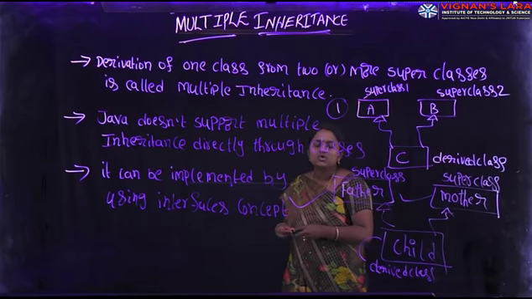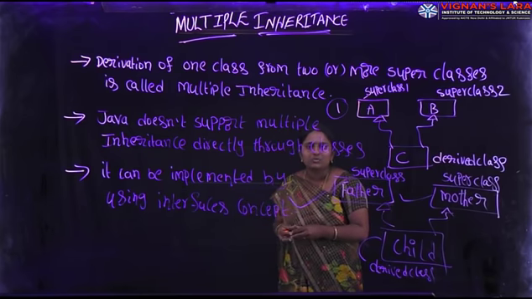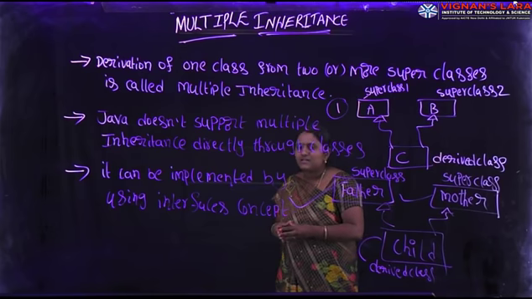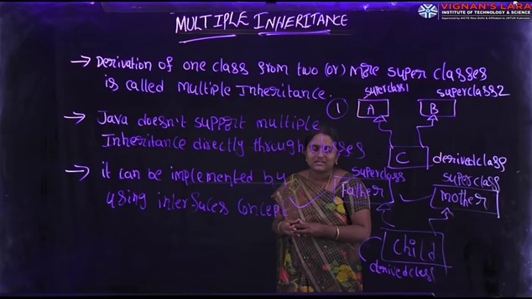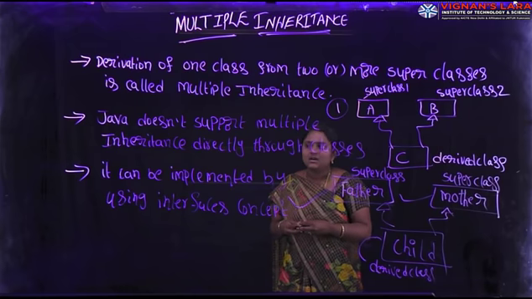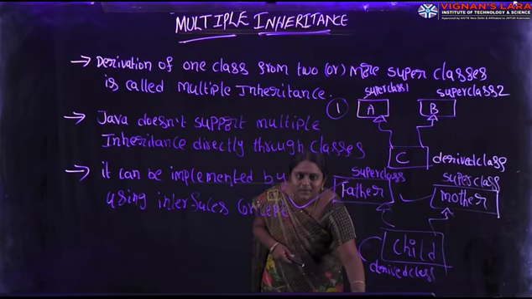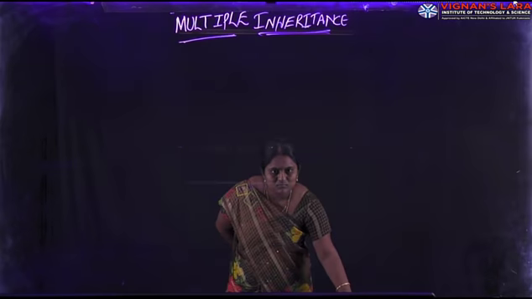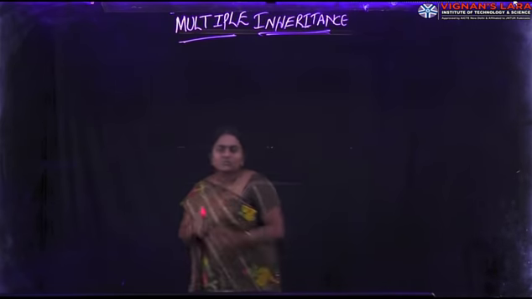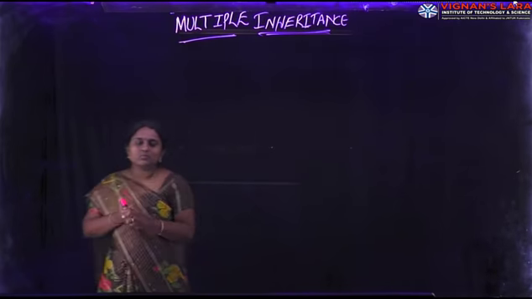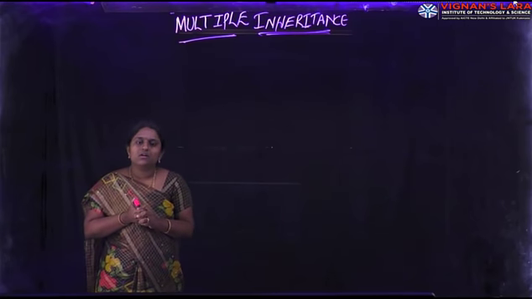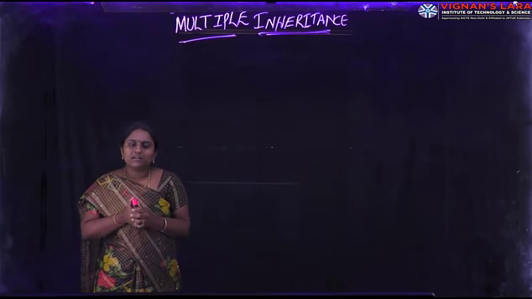Here, derivation of one class from two or more superclasses is called multiple inheritance. Java does not support multiple inheritance directly through the classes. It can be implemented by using the interfaces concept.